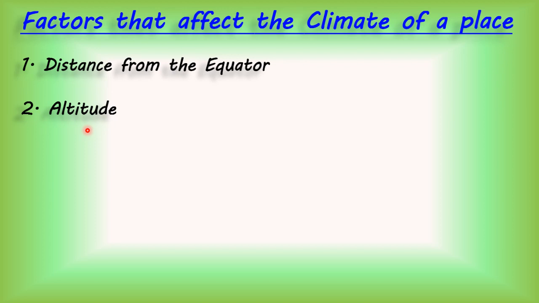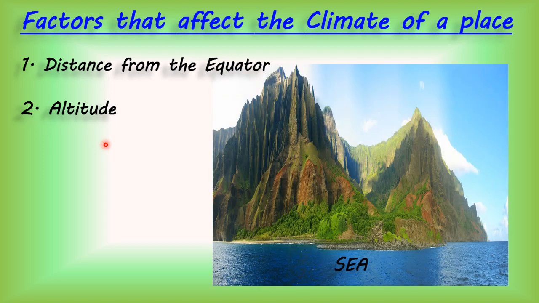Tell me, children. We always measure the height of the land, or the altitude of the land, from the sea level. Why so? Because sea is the lowest level of the earth. Or you can say in simple language, sea is the lowest part of the earth. Okay, but correct English is sea is the lowest level of the earth. That is why height of land is always measured from sea.